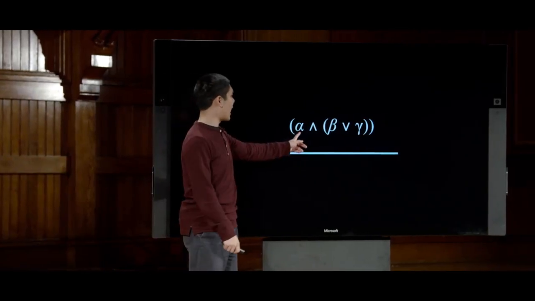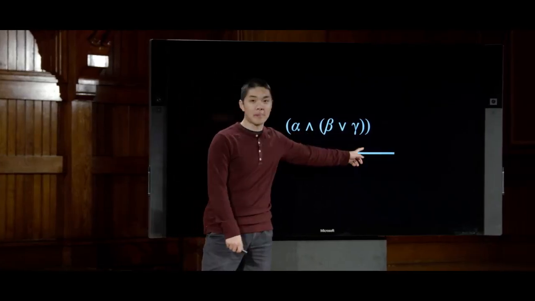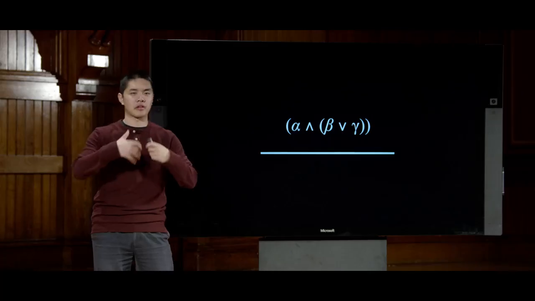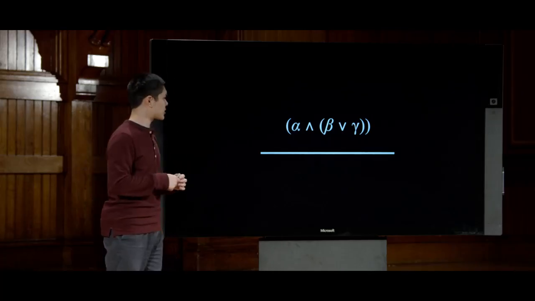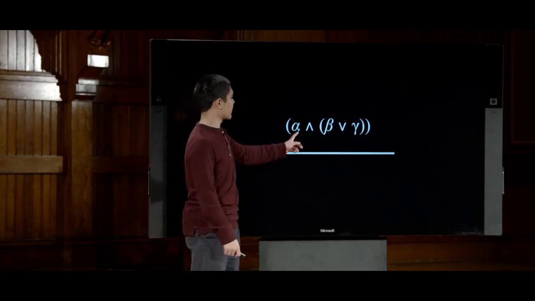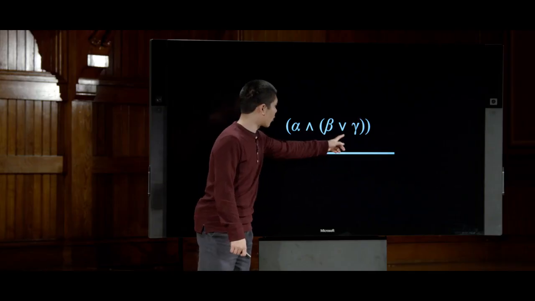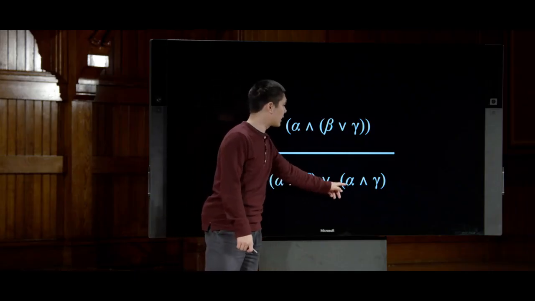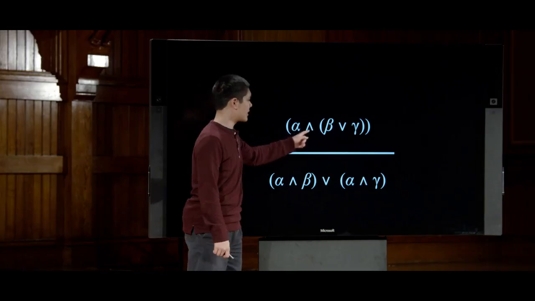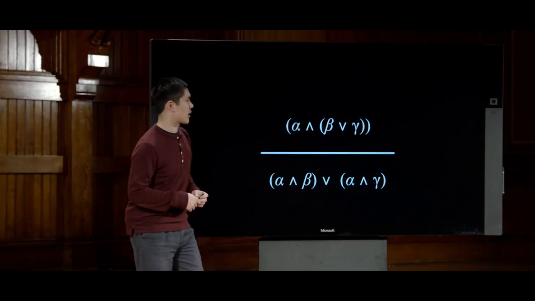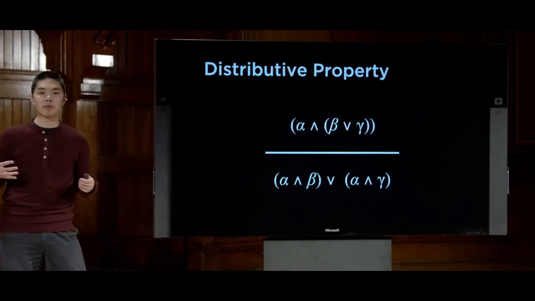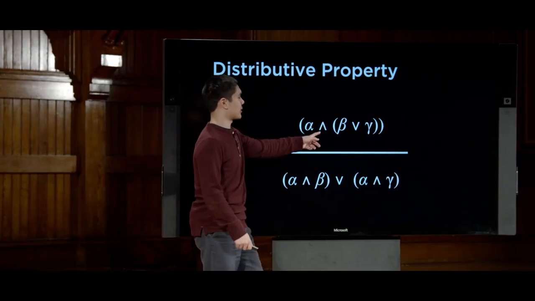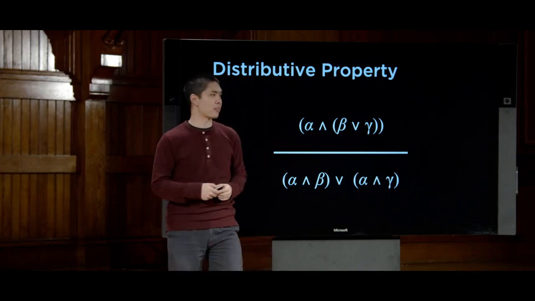So if I have alpha and beta or gamma, well then, much in the same way that in math you use distributive laws to distribute operands like addition and multiplication, I can do a similar thing here. If I have alpha and beta or gamma, then I can say something like alpha and beta or alpha and gamma, so I've been able to distribute this and sign throughout this expression. This is an example of the distributive property, or the distributive law, as applied to logic, in much the same way that you would distribute a multiplication over the addition of something, for example.